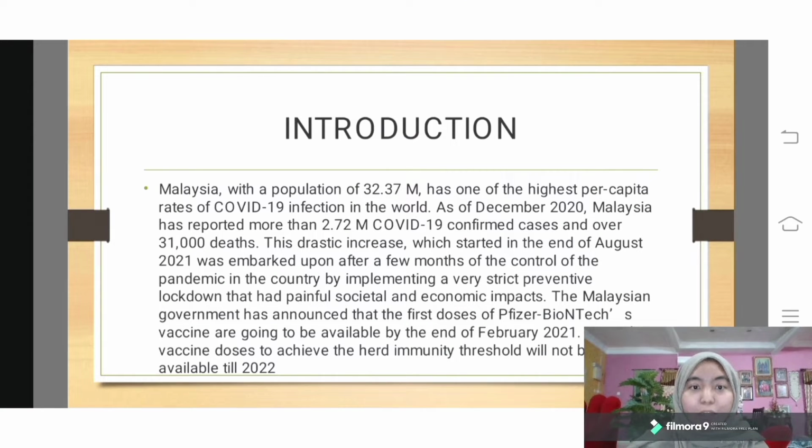Introduction. Malaysia, with a population of 32.37 million, has one of the highest per capita rates of COVID-19. And as of December 2020, Malaysia has reported more than 2.072 million confirmed COVID cases and 31,000 deaths.